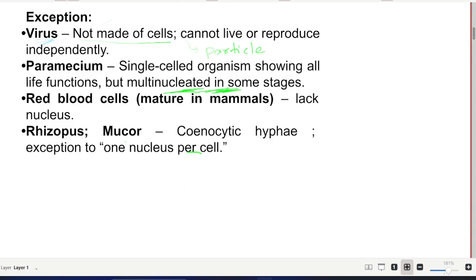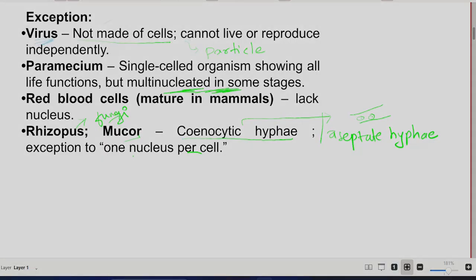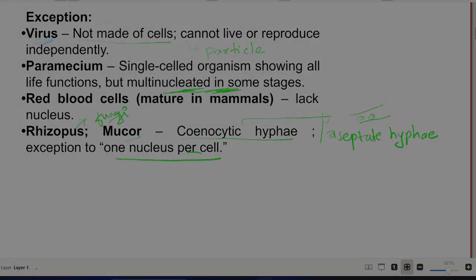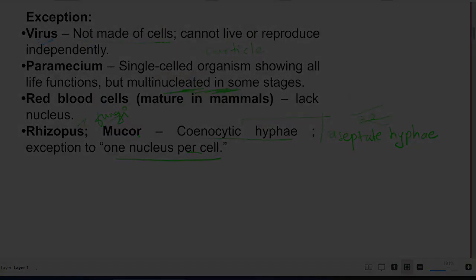And the fourth one is Rhizopus and Mucor. Rhizopus and Mucor are both fungi, and interestingly both have coenocytic hyphae. I have already discussed this in the fungi class. Let me briefly say that coenocytic hyphae are those that lack cross walls. These are coenocytic hyphae, also known as aseptate hyphae, that is, without cross walls, and they are an exception to one nucleus per cell, as they are multinucleated since there are no cross walls.